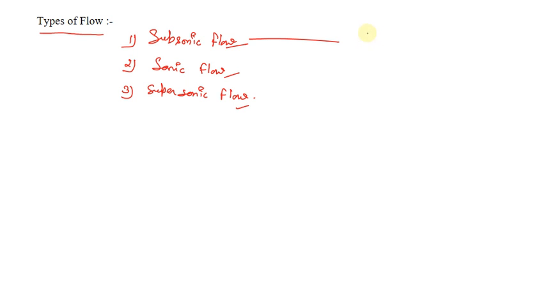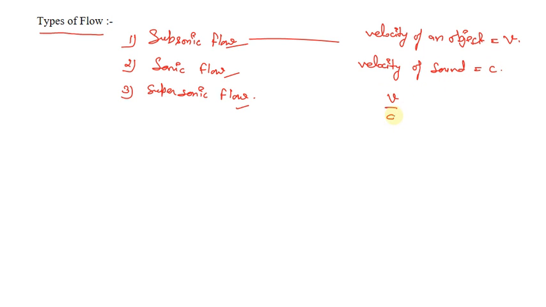Let's say the velocity of an object is equal to V, and the velocity of sound is equal to C. If we divide the velocity of an object by the velocity of sound, we get a fraction, and this term is known as M, the Mach number.